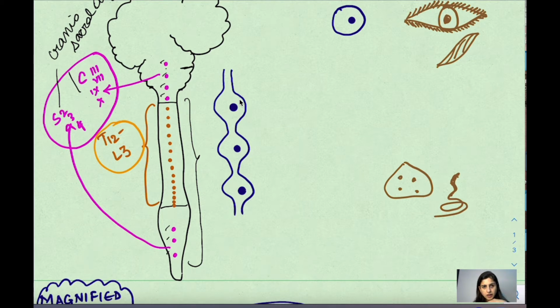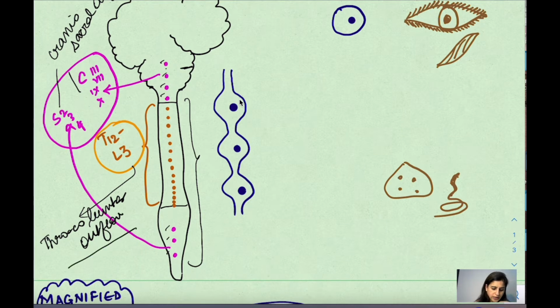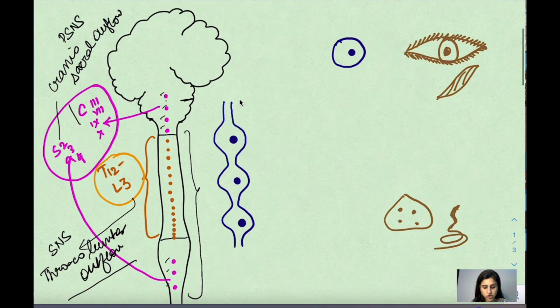While the thoracolumbar, these are the thoracic nuclei and the lumbar, this is called the thoracolumbar outflow. The fibers from this thoracolumbar outflow constitute the sympathetic nervous system, while craniosacral is for the parasympathetic nervous system. Okay? Craniosacral is parasympathetic and thoracolumbar is sympathetic. So this is their origin, a difference in their origins, right?